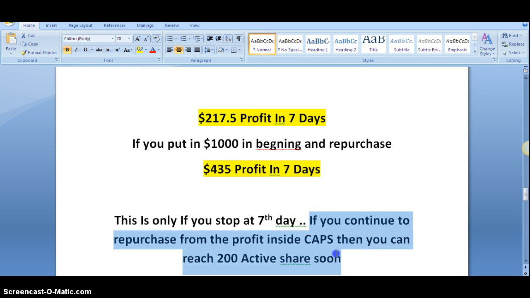If you reach 200 active shares, which you can if you repurchase and repurchase, then you will be making $100 a day. You can withdraw $50 from that every day, and you can repurchase shares from the leftover $50. By doing that, you will make $1,500 every month without doing anything, and your account will grow and grow, and you will earn more and more.